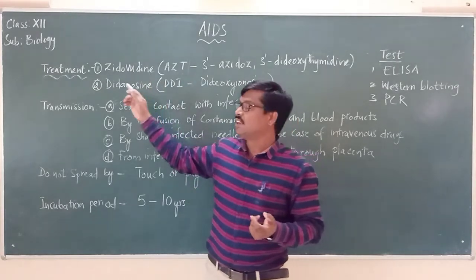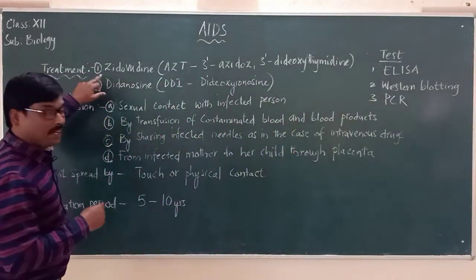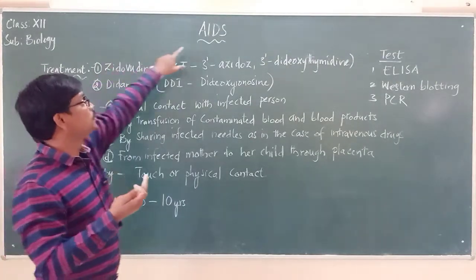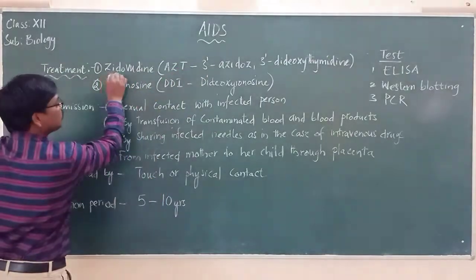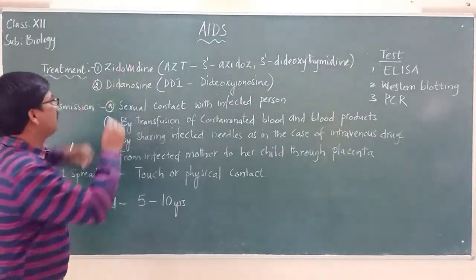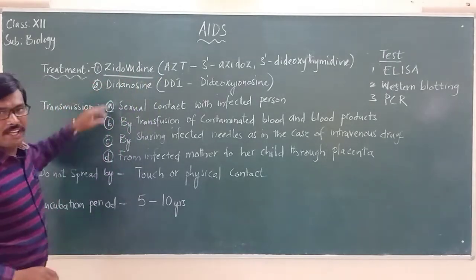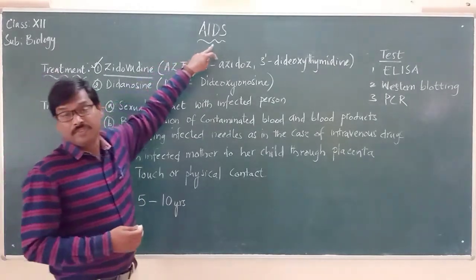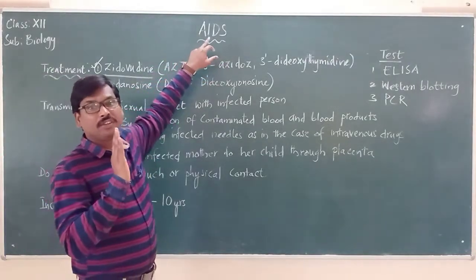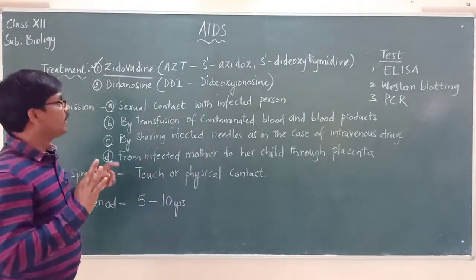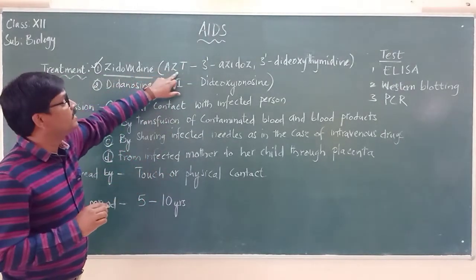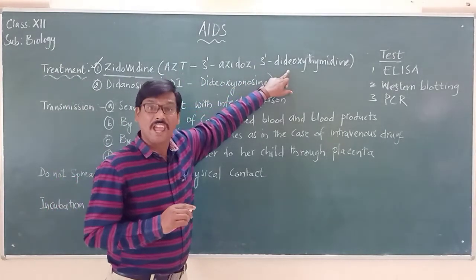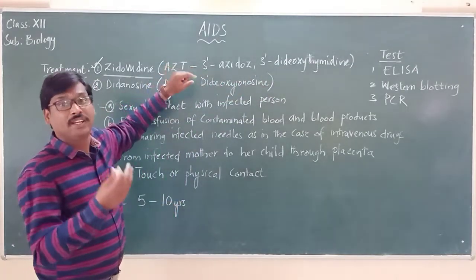The two drugs used to treat persons suffering with AIDS are, first, zidovudine. Please remember, this is the first drug brought into use for controlling AIDS. Zidovudine is otherwise called AZT, 3' azido 3' dideoxythymidine. Please remember this, as it will be useful in the objective part.